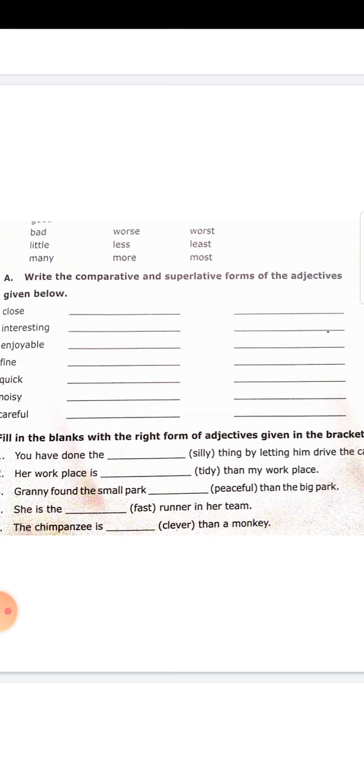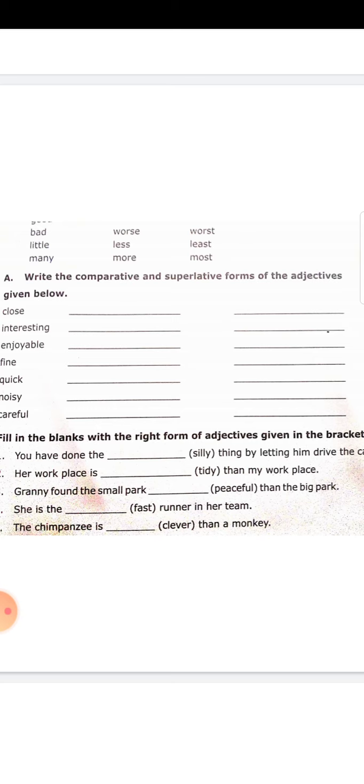An adjective can be used in three different forms: positive degree, comparative degree, and superlative degree. When an adjective is not used to compare any nouns, we use positive degree. When you talk about only one noun, we use a positive degree. When two nouns of the same kind are compared, we use comparative degree.